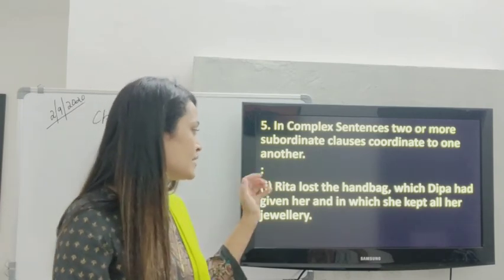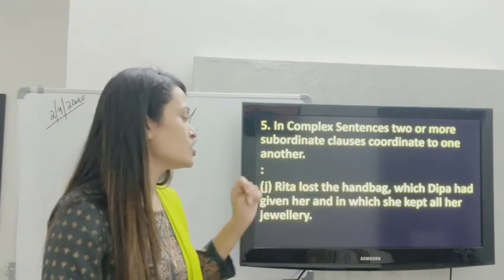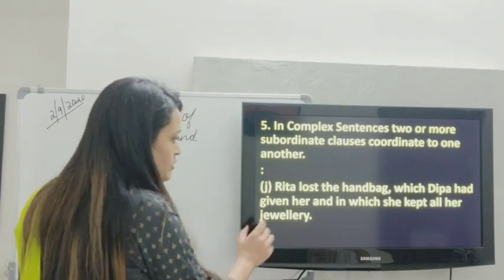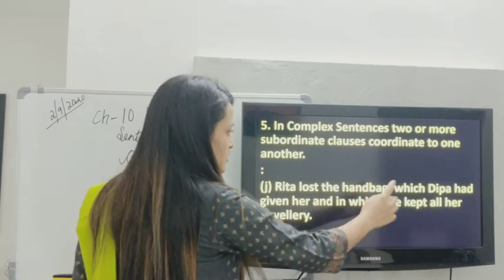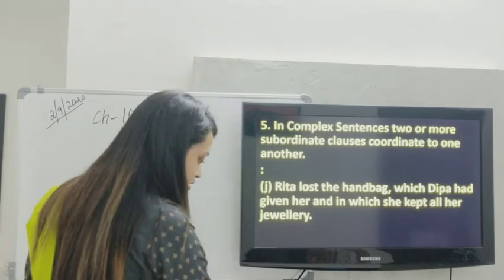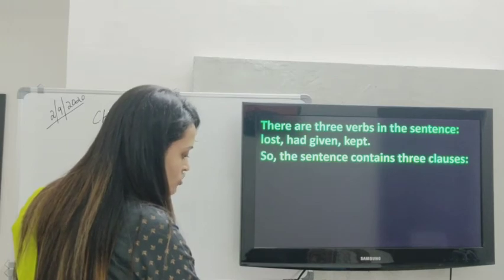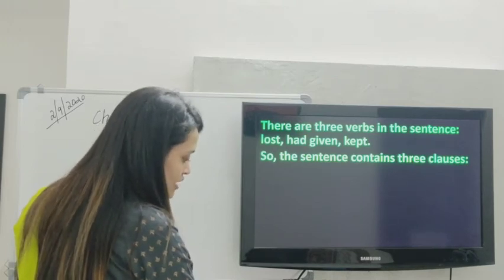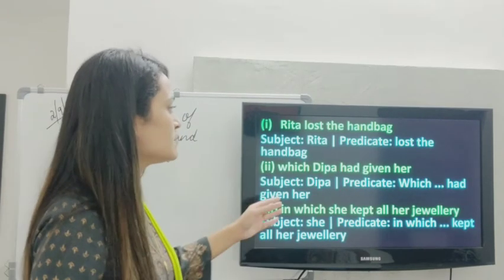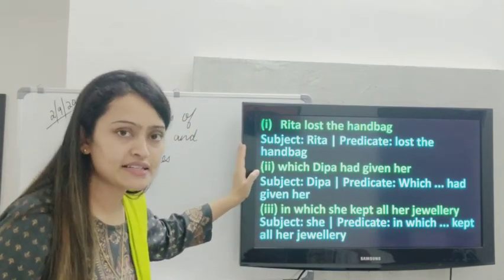Let's see how. This example: Rita lost the handbag which Deepa had given her, in which she kept all her jewelry. Let me see the verbs first. Lost, had given, kept. So there are three verbs, and the sentence has three clauses. If we study the clauses: Rita lost the handbag which Deepa had given her, in which she kept all her jewelry. We have Rita lost the handbag as the main clause.